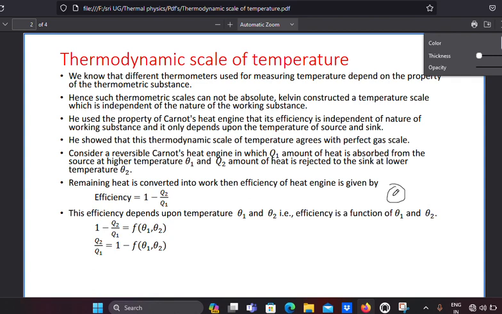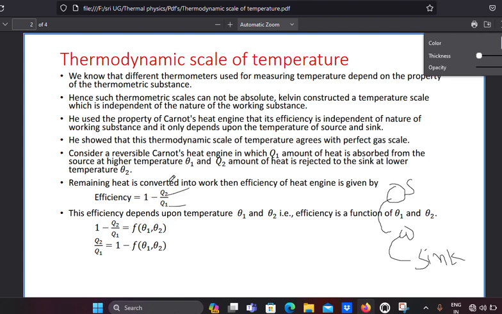The working substance receives the heat energy from the source, converts part of it into work, and gives the remaining heat energy to the sink. In this manner the engine works. Then its efficiency can be written as efficiency equals 1 minus Q2 by Q1.